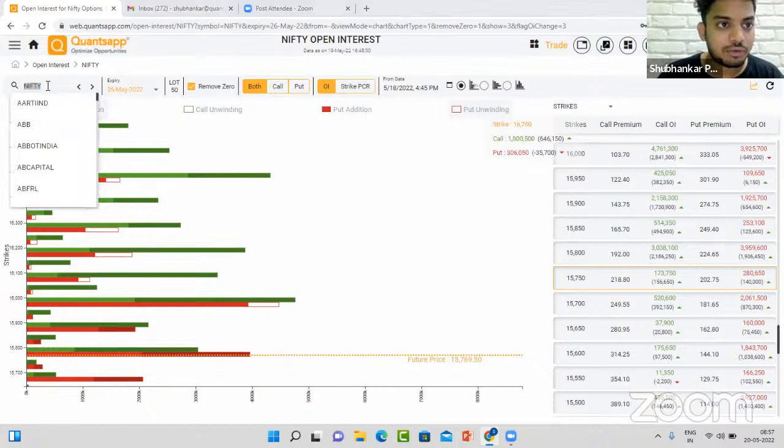Now let's talk about the data in Bank Nifty. Let's say I'll pick up Bank Nifty over here.